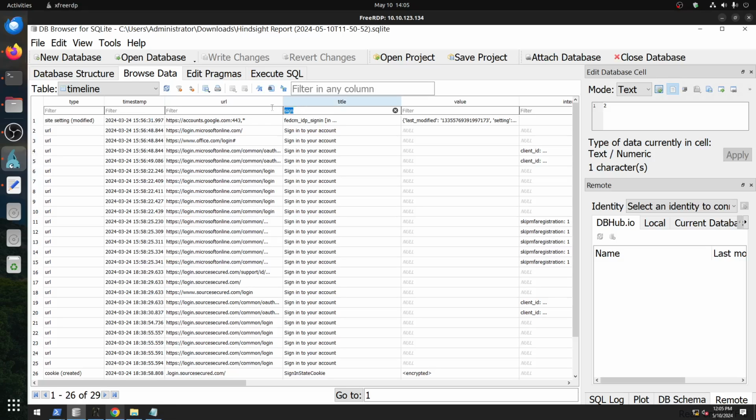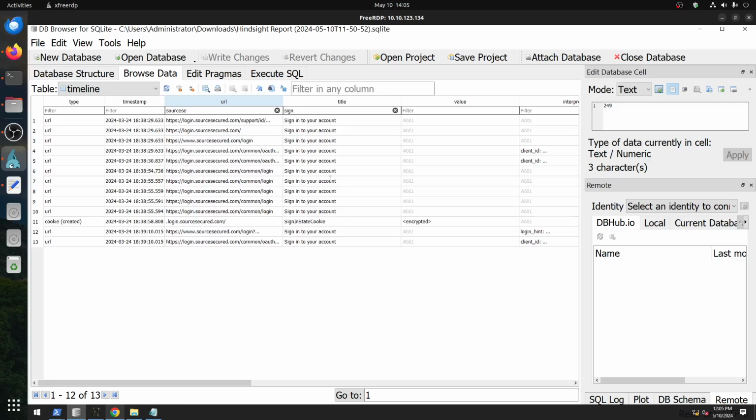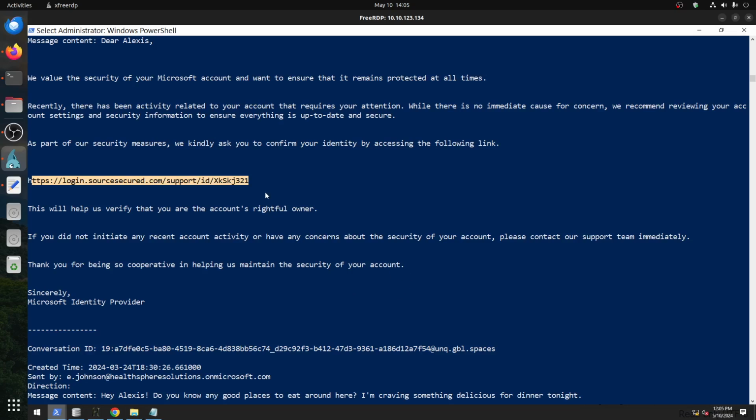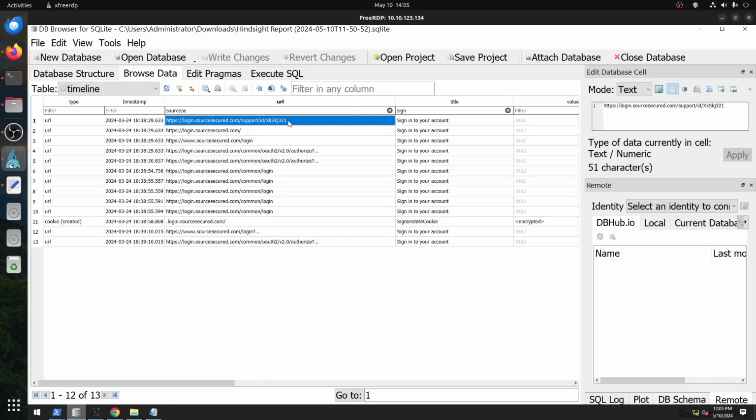Not this one. Source secure. So we can see that, now we look for our URL. Where is our URL? That's it, that's our URL. We got it, xks321. This is the one that we're looking for. If I come back now, you can see it's there.